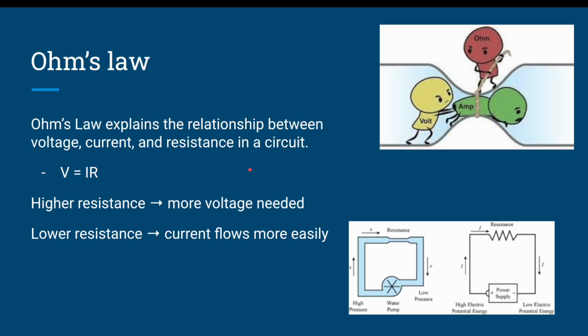Ohm's law explains the relationship between voltage, current, and resistance in a circuit. It can be written as V equals IR, where V is voltage in volts, I is current in amperes, and R is resistance in ohms. Higher resistance requires more voltage to achieve the same current, while lower resistance allows current to flow more easily.